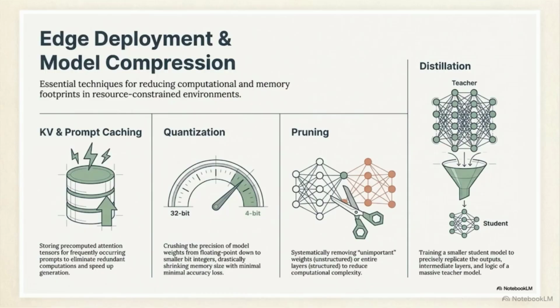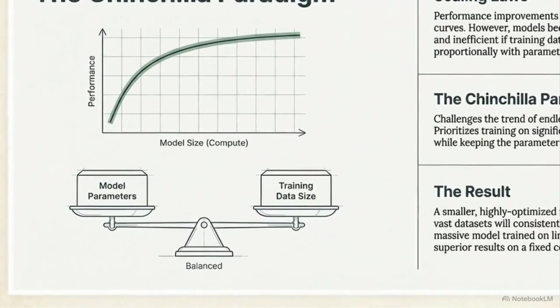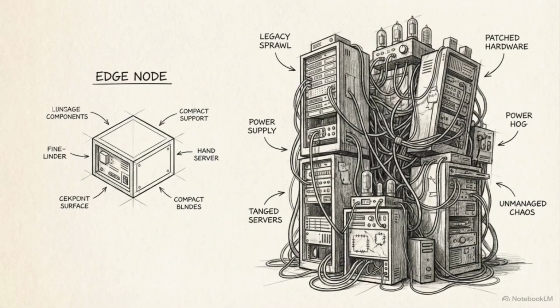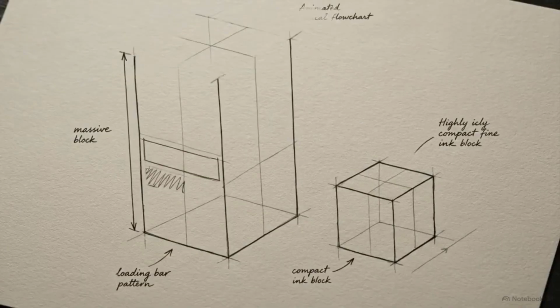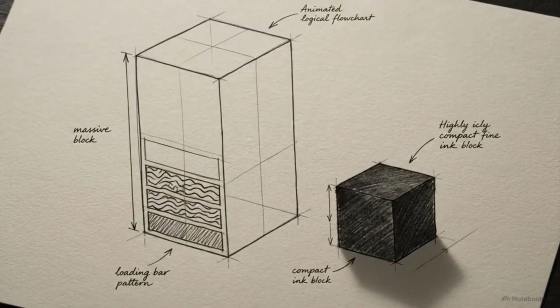This chart visualizes the chinchilla paradigm. The chinchilla paradigm challenges the industry trend of endlessly building larger models by proving that models become severely undertrained and inefficient if the training data volume does not scale proportionally with the parameter count. In real-world deployments, efficiency always beats raw scale. A smaller, highly optimized model trained on vast amounts of high-quality data will consistently outperform a massive, undertrained monolith on a fixed compute budget.